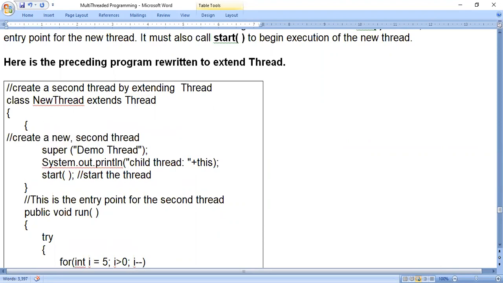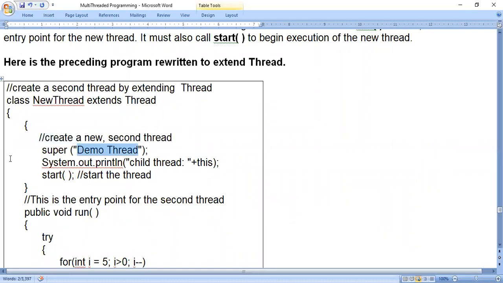Next, what we do. When I start this opening brace, what you can think is like starting a new thread here. Create a new second thread. This super keyword indicates it will call the constructor of the superclass. Here the superclass is the Thread class. The subclass is the NewThread class. When it calls this superclass constructor, that is the Thread class constructor, we pass one parameter, that is a string parameter, Demo Thread.